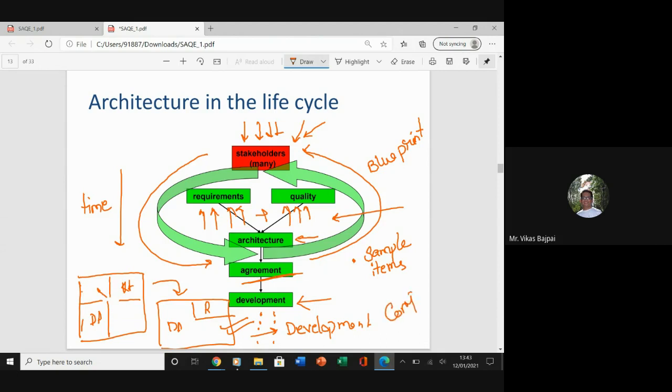So if we are able to avoid this compromise, and we are able to provide whatever the client has asked for, that's something which is the best practice which we can have. That's why we have included this particular architecture in our life cycle.